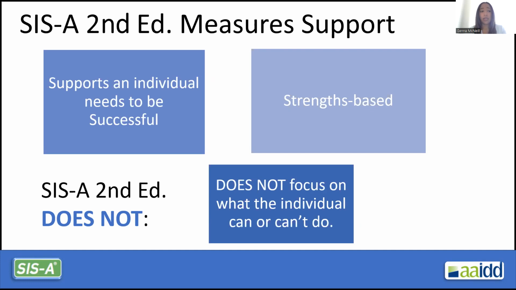It does not focus on what an individual can or cannot do. The focus is on the supports an individual needs to be successful. This is a strengths-based assessment. We focus on supports and success to complete the task, to fully participate in the activity.